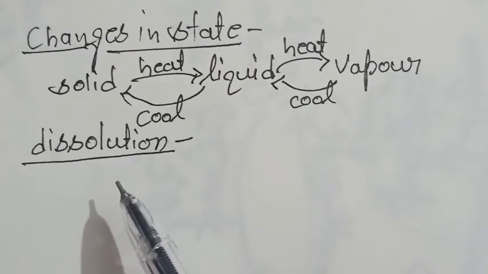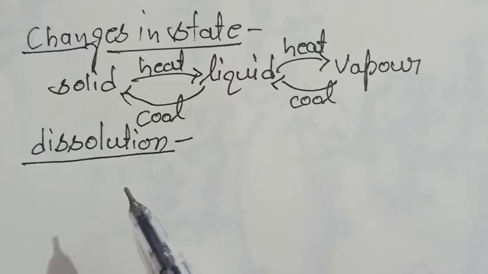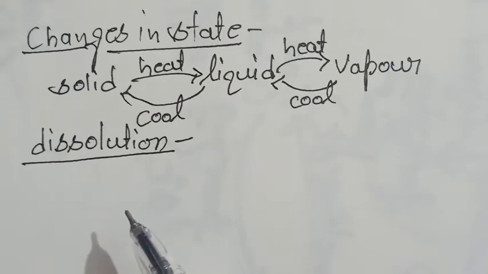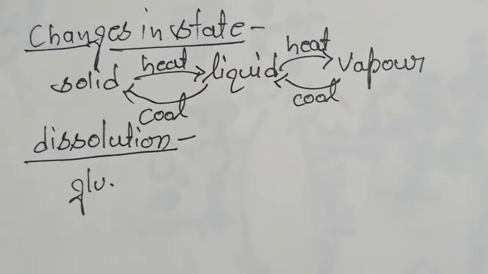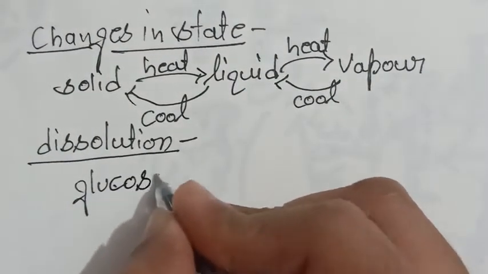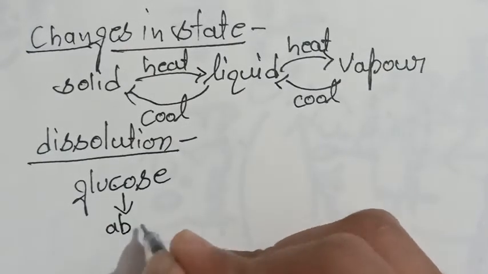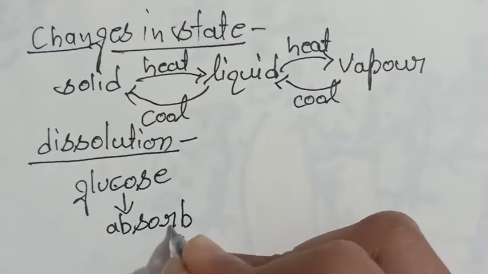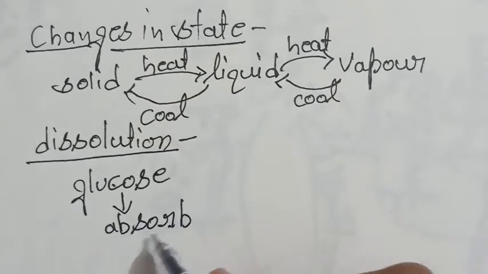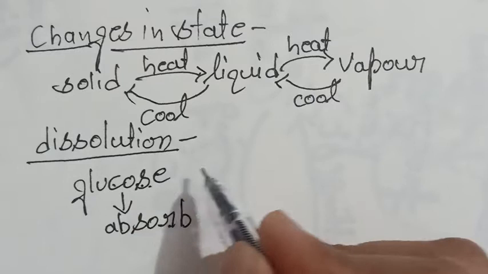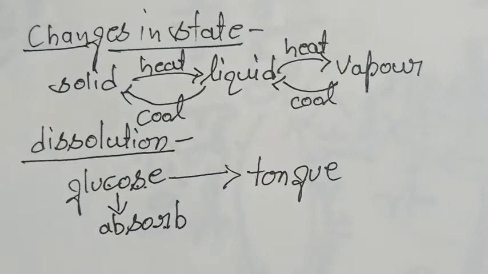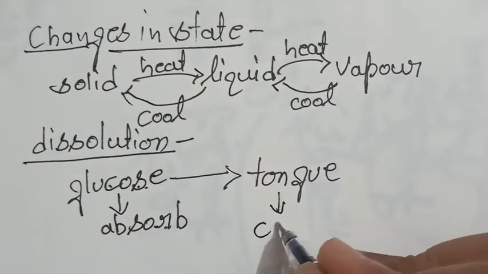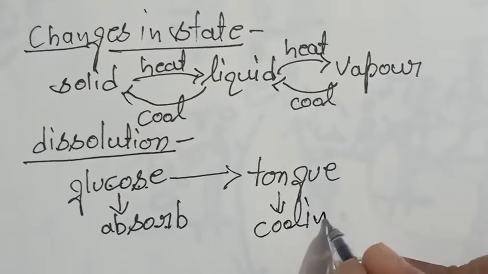Next is dissolution. When we put some glucose on our tongue, it feels cool. While dissolving in the moisture of the tongue, glucose absorbs heat from the surroundings, and that is why our tongue feels a cooling effect.